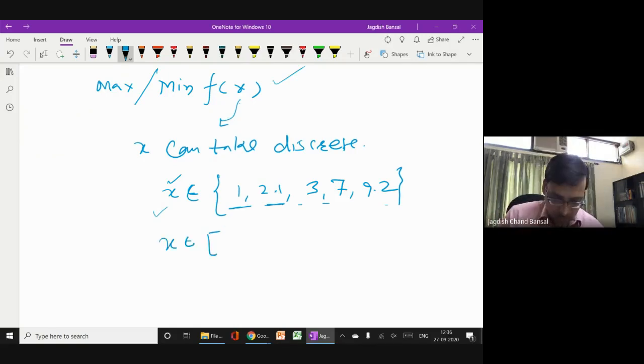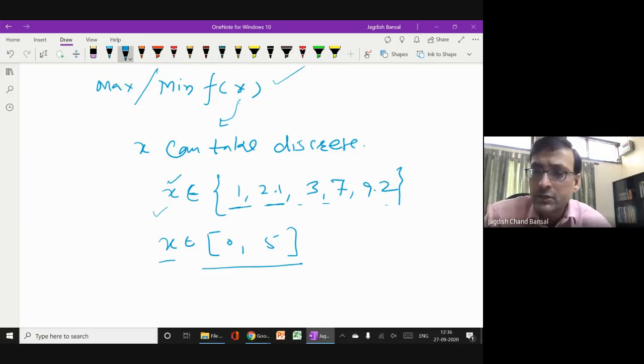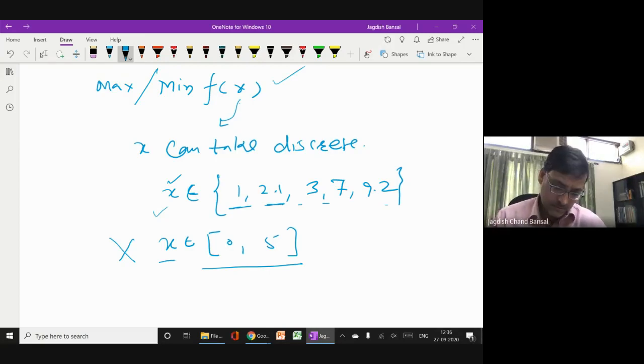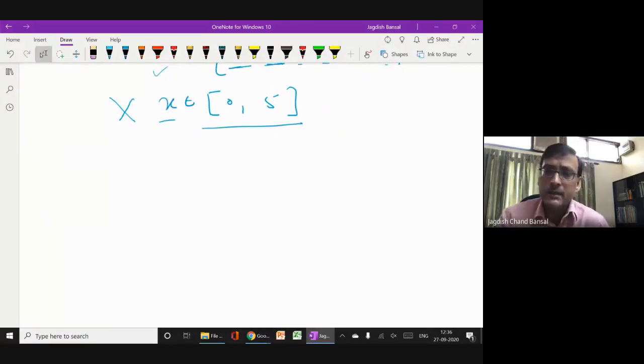But for continuous optimization problems, what happens? It is like this: x belongs to an interval, right? So infinite values are there in the interval 0 to 5. For continuous optimization problems, we rarely recommend the ant colony optimization algorithm. Of course, it works, but not that efficiently. We have even better algorithms for continuous optimization problems. So what I said is that, first of all, ant colony optimization is a discrete optimization algorithm.